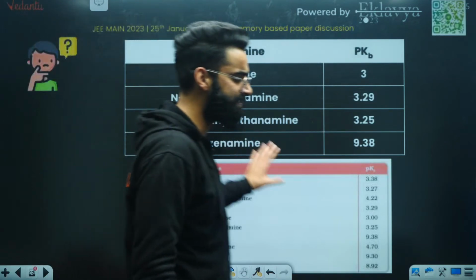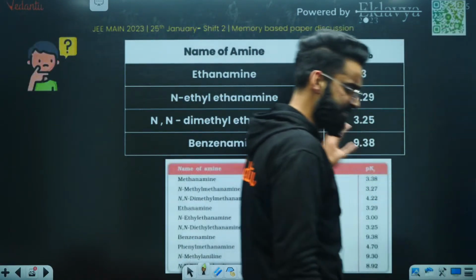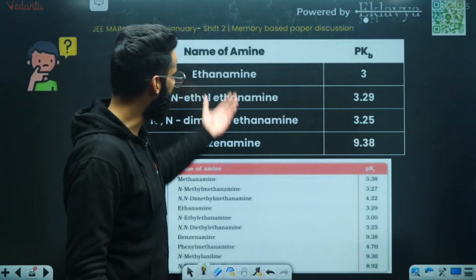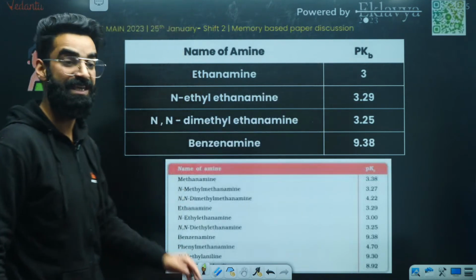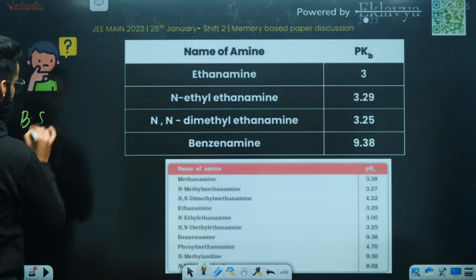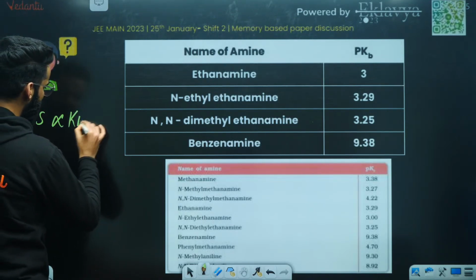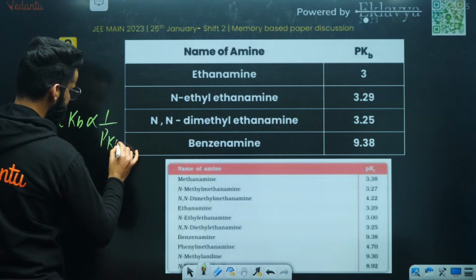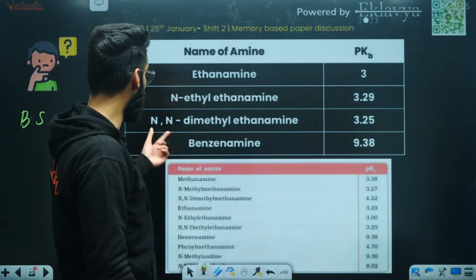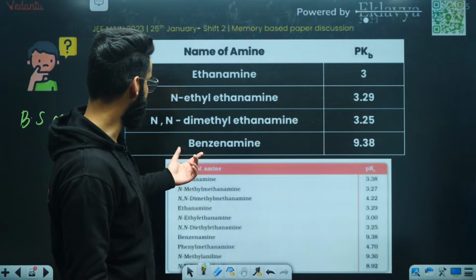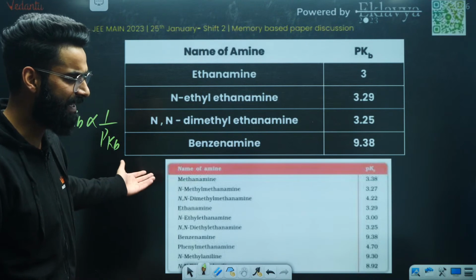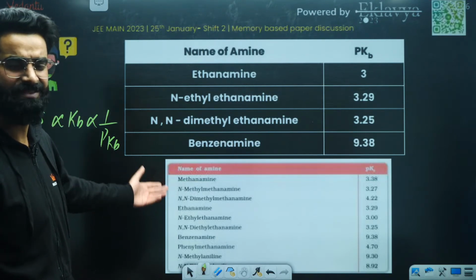Again, one question was asked in the morning shift as well, if you remember. A similar sort of question was asked in the morning shift. Now, people, these are the amines which are given and you are going to match them with their pKb value, right? I'm sure you know that the basic strength is directly proportional to Kb, which is inversely proportional to pKb. Now, we have got ethanamine, N-ethylethanamine, N,N-dimethyl, then we have got benzenamine, right? Perfect. I'm sure you can easily solve. It's a question directly from your NCERT itself, and it's given in aqueous phase.